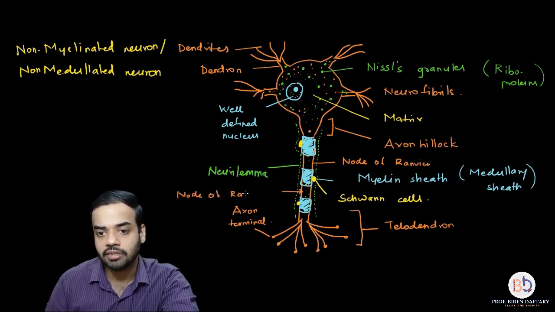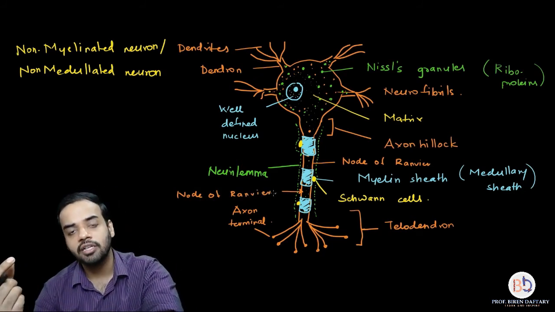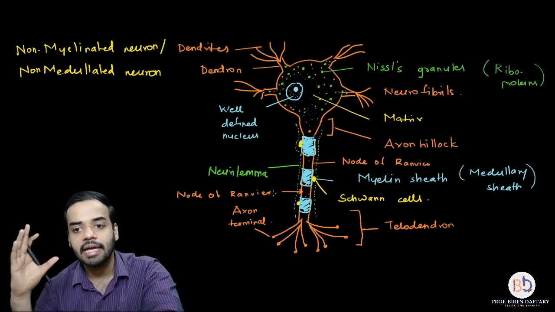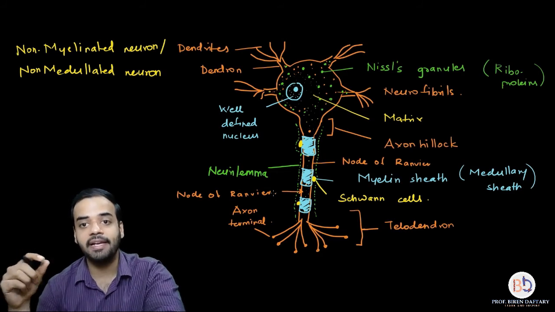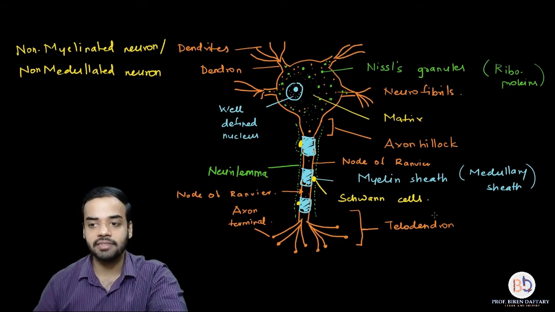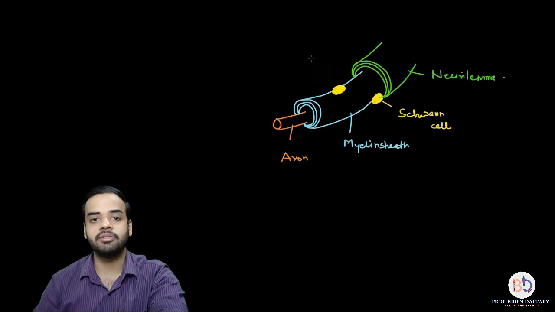These nodes are basically the areas present between two subsequent myelinated fibers. These nodes of Ranvier are very important, because they play a very important role in conduction.